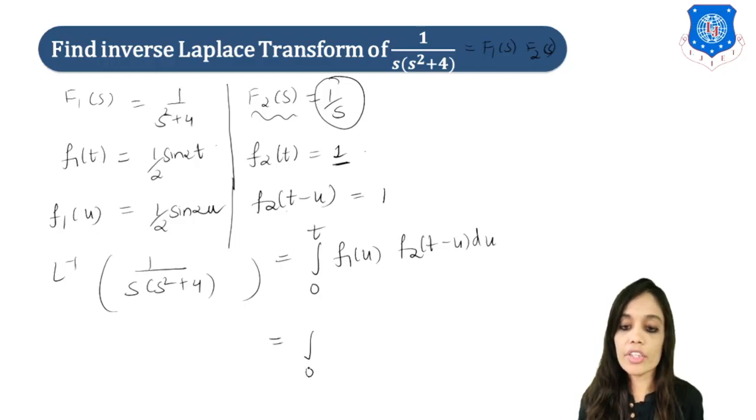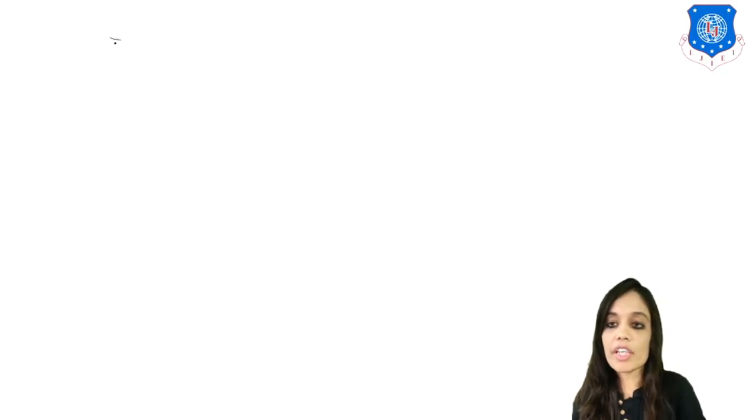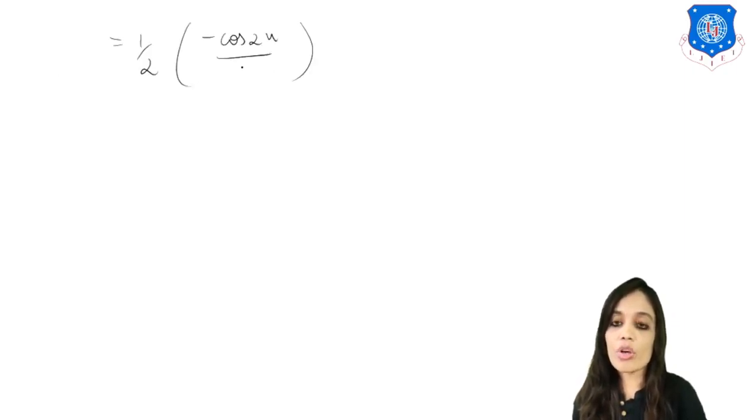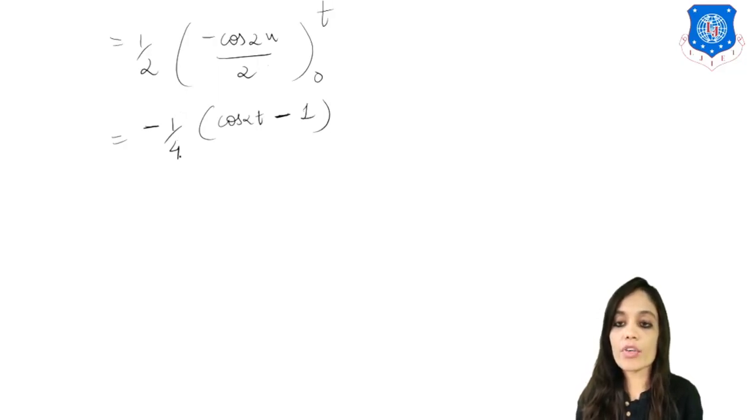Fine. So we will have integration 0 to t, 1 upon 2 can be written outside, sin 2u du, because this is 1. So on integration we will get 1 upon 2. Integration of sine is minus cos 2u upon 2 and the limits are 0 to t. Take out this minus 1 upon 2 outside, so minus 1 upon 4. Now put the upper limit, so we will have cos 2t and minus. Now put u as 0, so cos 0 is 1. So the final answer is minus 1 upon 4 (cos 2t minus 1).